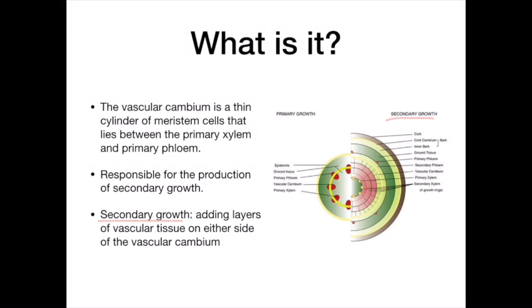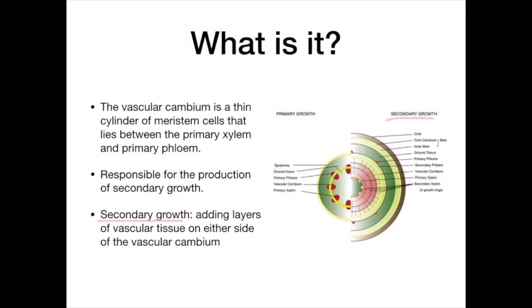What exactly is it? The vascular cambium is a thin cylinder of meristem cells that lies between the primary xylem and primary phloem. Essentially, it is the main growth tissue in the stems and roots of many plants. It is responsible for the production of secondary growth, which is adding layers of vascular tissue on either side of the vascular cambium. More precisely, it produces secondary xylem inwards toward the pith and secondary phloem outwards towards the bark.